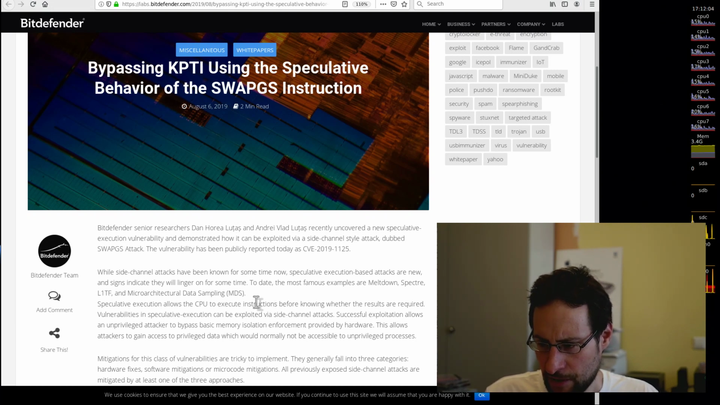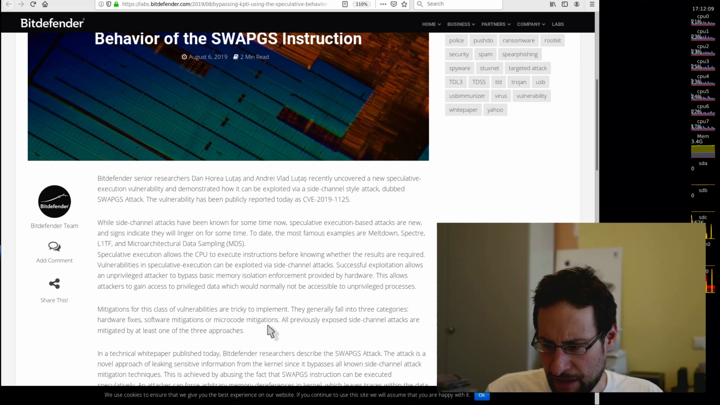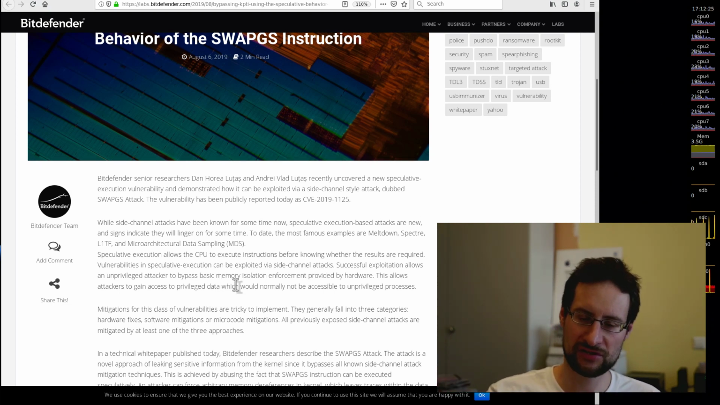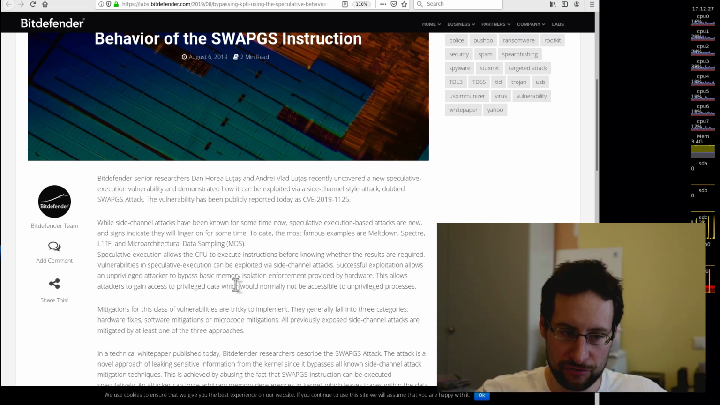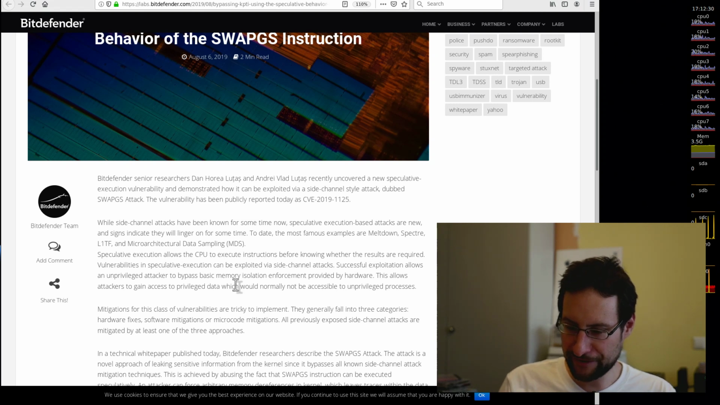The vulnerability has been publicly reported today as CVE-2019-1125. And while there is nothing new about speculative execution-based attacks, which have been known for some time now, this is a sign that they will linger on for some time. So exactly what I wanted to say is, this will of course not be the last one. Of all the obscure x86 instructions, basically they are looking everywhere.